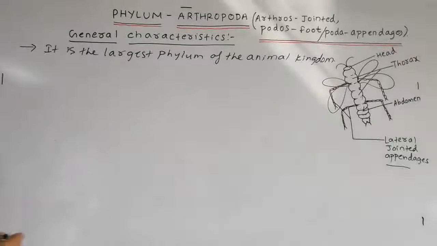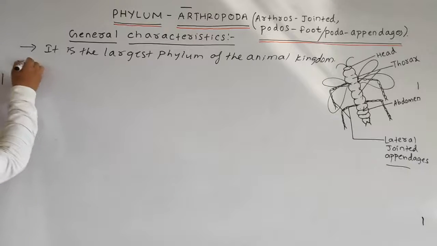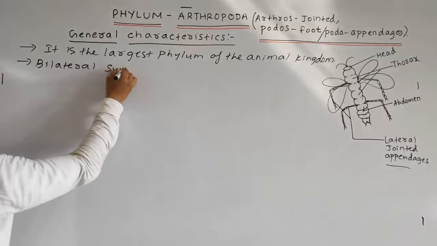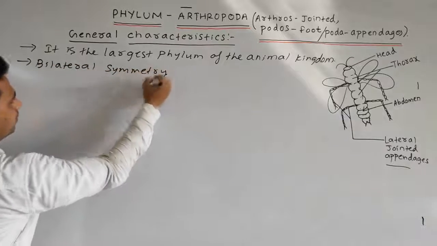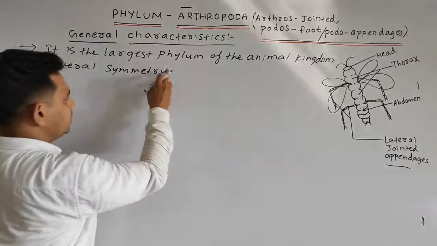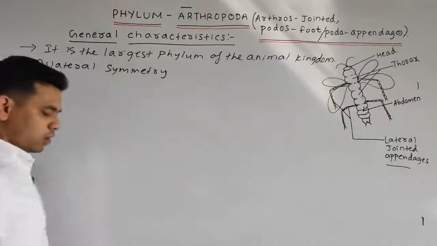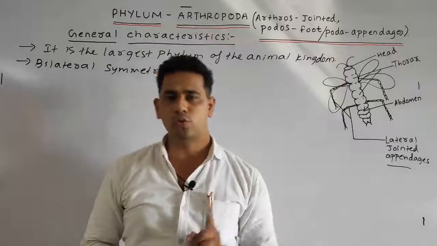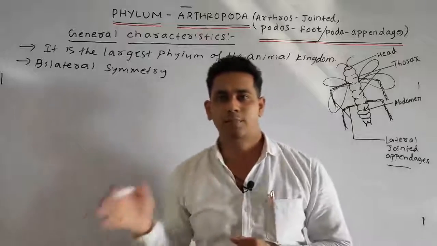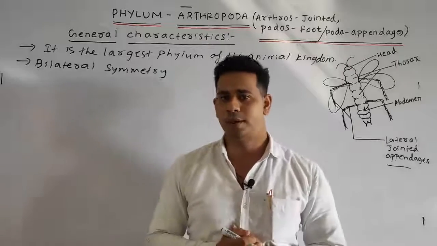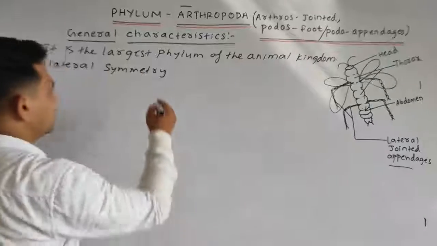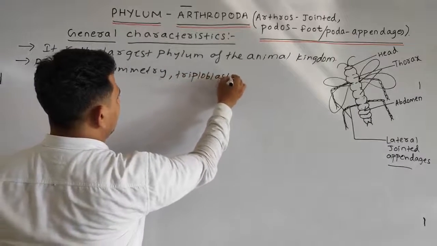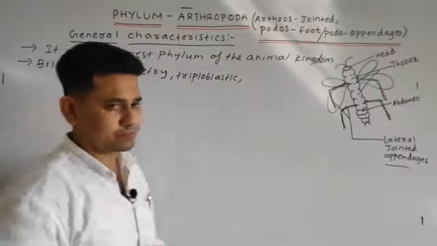So we can write, bilateral symmetry is seen. Next, does it contain all the germ layers, ectoderm, endoderm and mesoderm? Students, obviously we know, as we discussed, starting from the Platyhelminthes all belong to the triploblastic. So your next point is these are triploblastic, having ectoderm, endoderm and mesoderm.